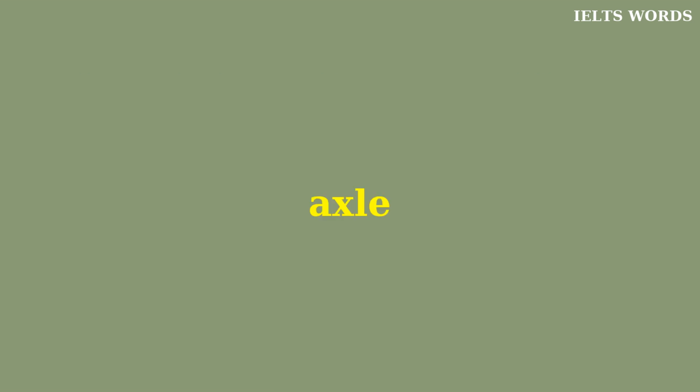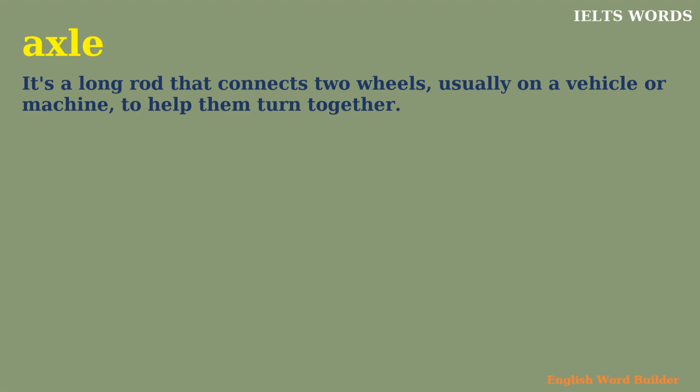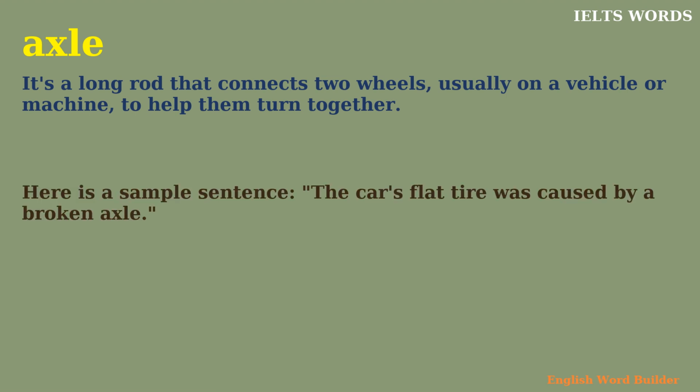Axle. It's a long rod that connects two wheels, usually on a vehicle or machine, to help them turn together. Here's a sample sentence. The car's flat tire was caused by a broken axle.